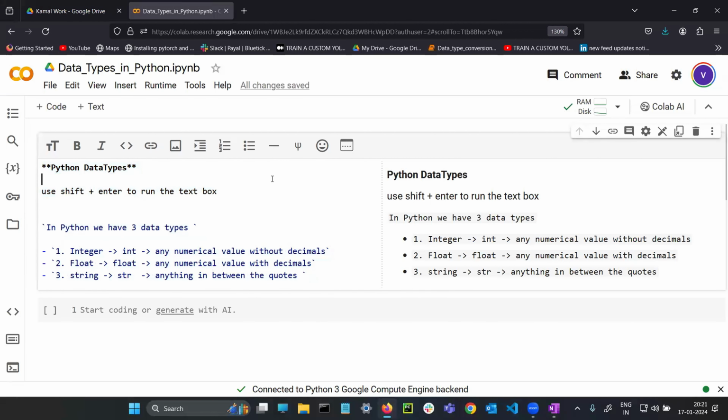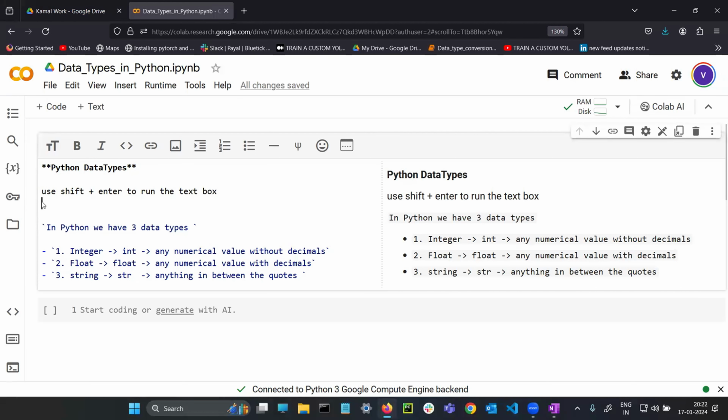Once again, I'm telling you, after opening the text box and writing the theory, you need to run the box. Only after running the box will it execute. So use the Shift button plus the Enter button. For example, I am clicking here. I have written the theory, and after writing the theory, I am clicking here.